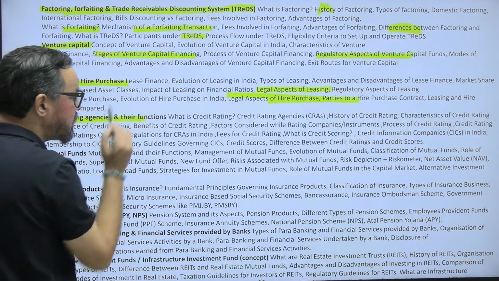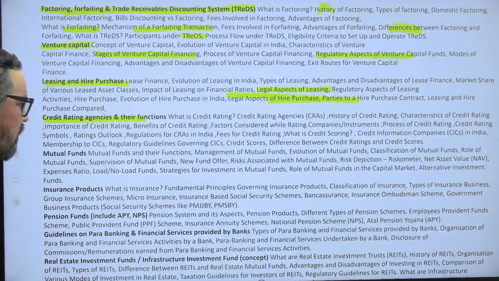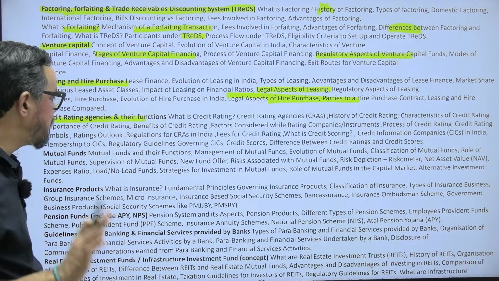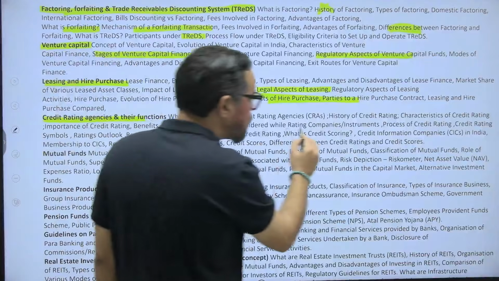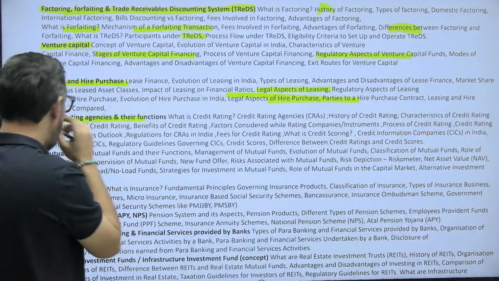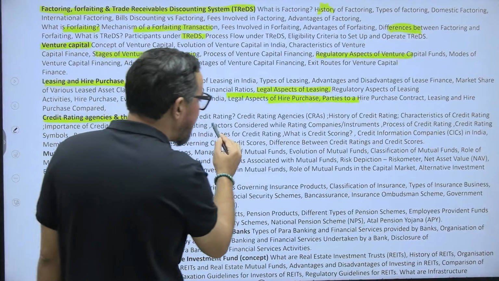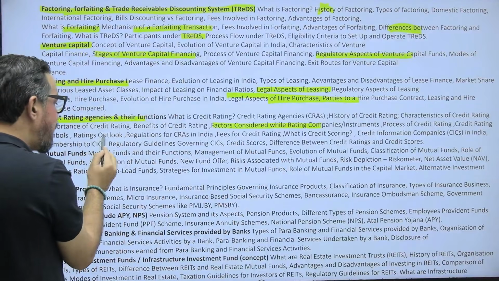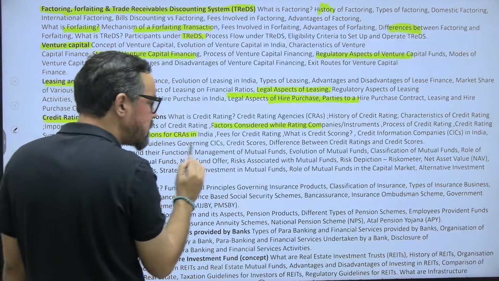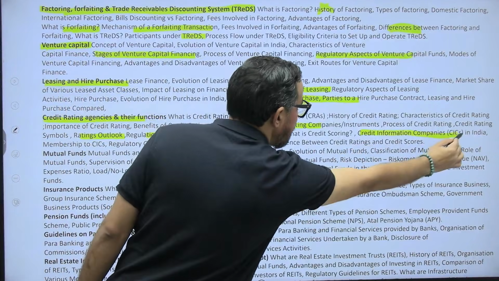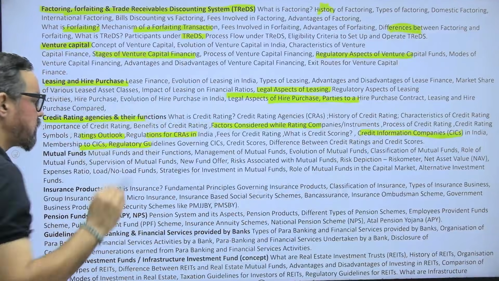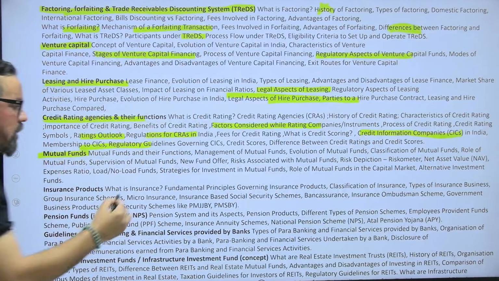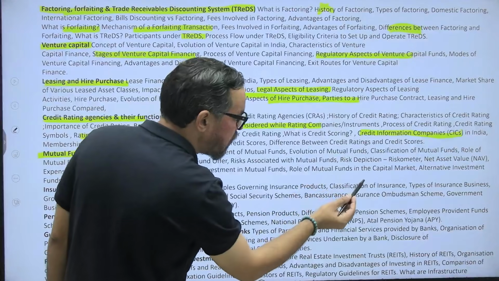Credit rating agencies, here we have credit rating agencies and credit ratings. Credit information companies also should be part of this one. So history, characteristics of credit ratings, benefits of credit rating, factors considered, this is an important one, credit rating symbols, rating outlook, regulation of CRAs, then credit information companies, their list also they generally ask from your book itself. Mutual funds, types of mutual funds, NAV, these are some important subtopics from this particular one.